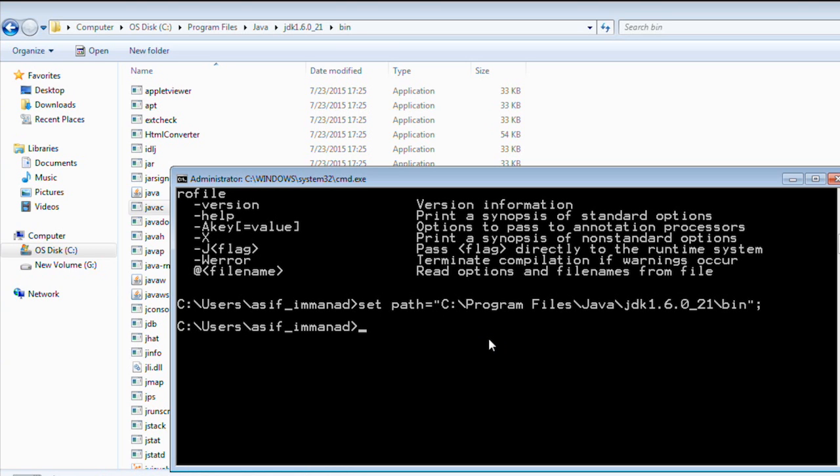Now I can execute my application, and to execute I first need to compile it. For compiling, I'll say javac and the name of the file. What is the name of the file? It is hello world.java.